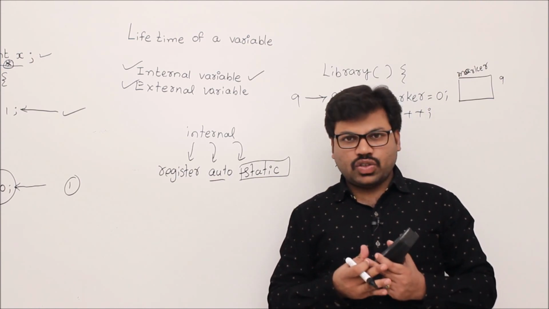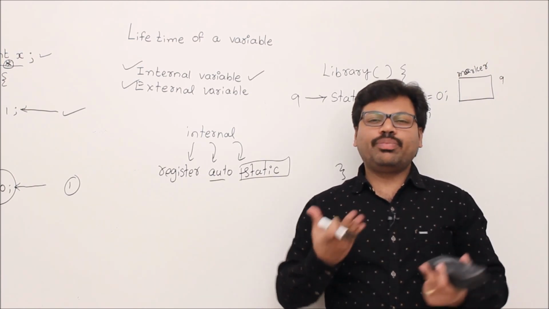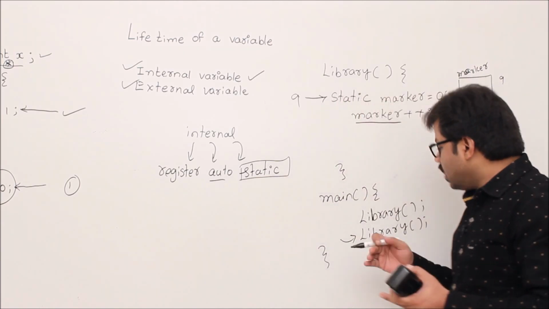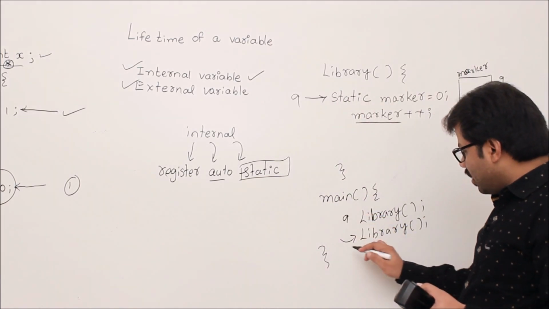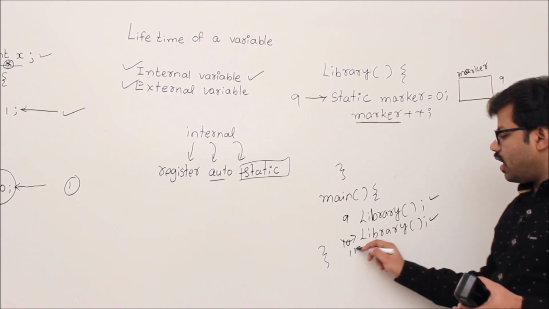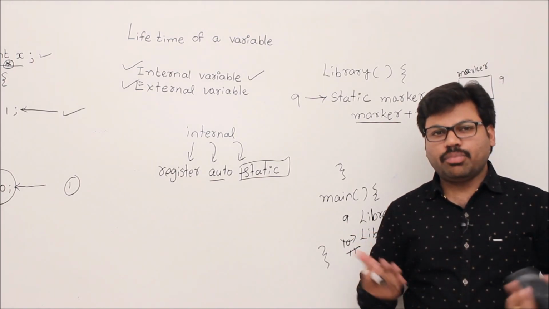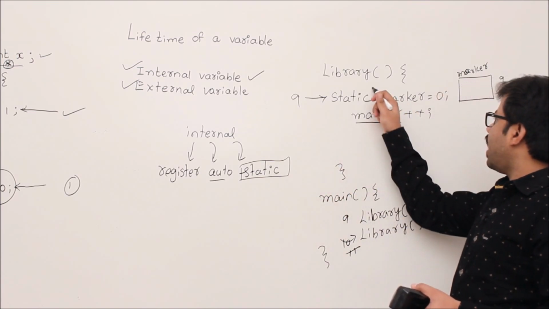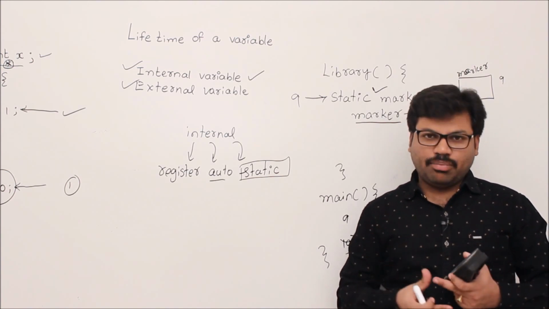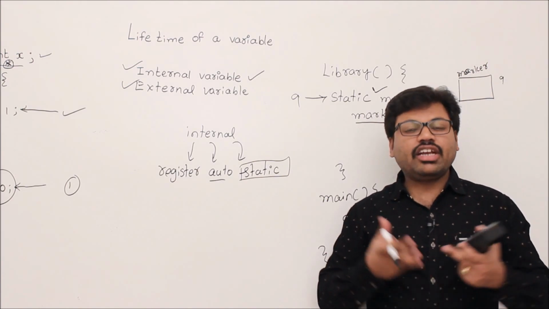The lifetime of the marker should be, C is a very simple language. Tell me in a simpler way, what could be the lifetime of this kind of static variable? Then some students argue like this: Sir, if I know when we are calling that library method, let's say 9 o'clock, 10 o'clock, after that 11 o'clock, then simply after 11 o'clock you kill it. But for that you have to read the program, right? Without reading the program, just by knowing that it is a static variable, you have to decide the lifetime generally, so that your language design will be simple. Otherwise, I have to read the entire program and I should know when library will be called. It's a very complex thing.